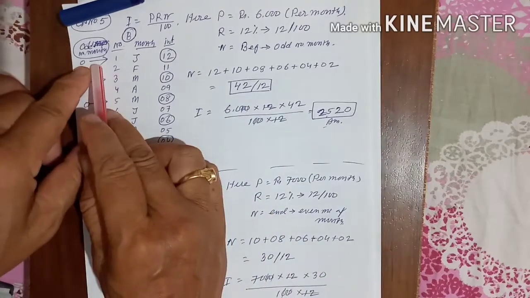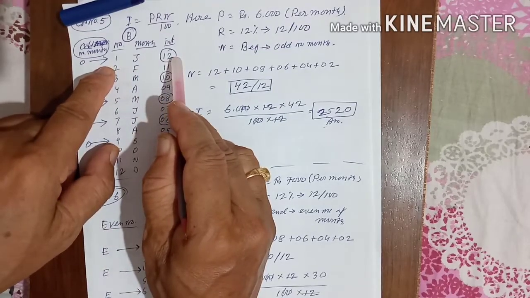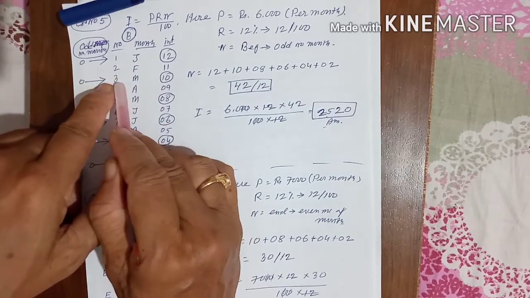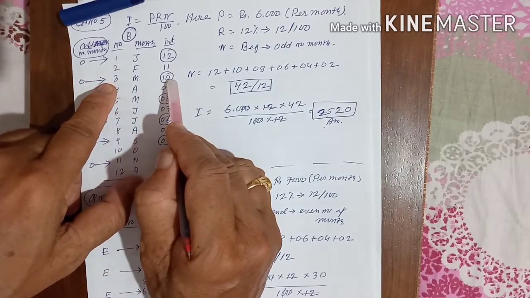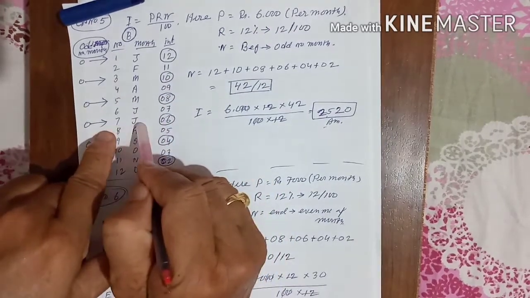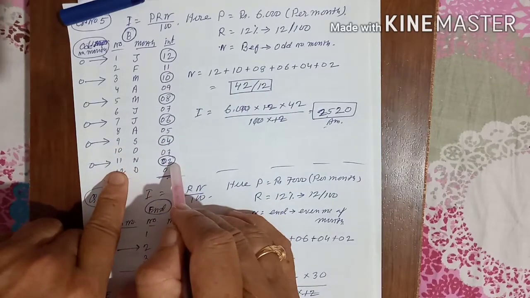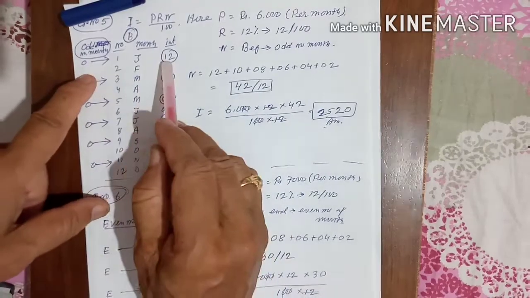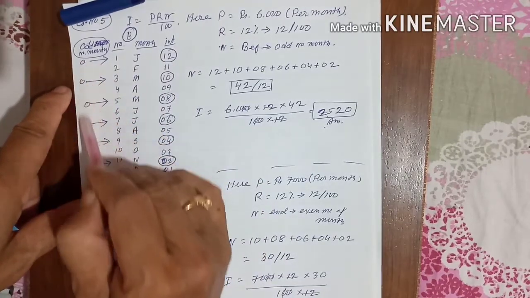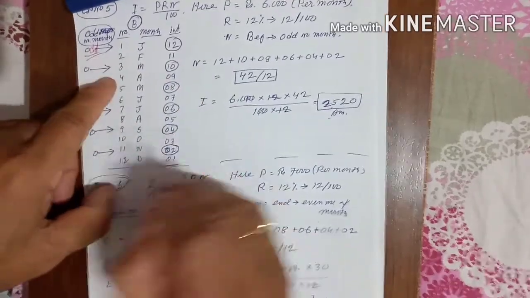So the money which has been taken on 1st January, he will pay the interest for 12 months. Next, in the month of February, he has not taken. Again, he has taken money in March, he will pay the interest for 10 months. Similarly, May for 8 months, and July for 6 months. September for 4 months, and November for 2 months. So we made a circle. This is odd number 1, 3, 5. I wrote O. This is O, odd number, not 0. This is odd number. So what will we calculate?